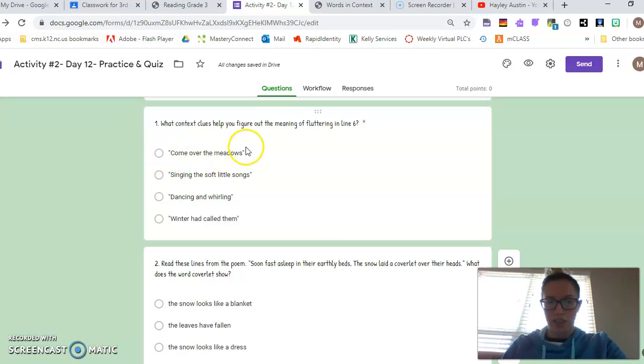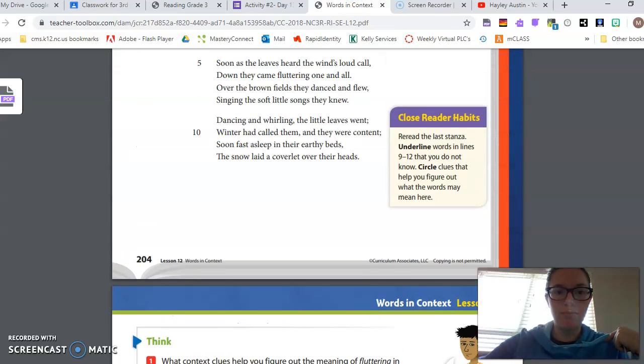Then we'll look at the questions. We're going back in the poem to help us answer them. So it says, what context clues help you figure out the meaning of fluttering in line 6? I think, what does fluttering mean in line 6? So let's pull it up and look.